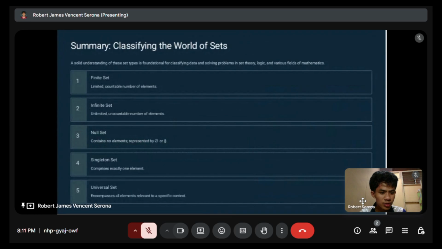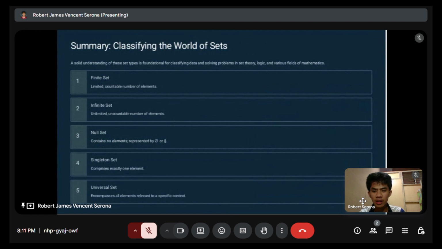We need to remember that a finite set has a limited countable number of elements. Number two, infinite set, an unlimited uncountable number of elements. We need to remember that an infinite set is the opposite of a finite set. It is unlimited and uncountable.